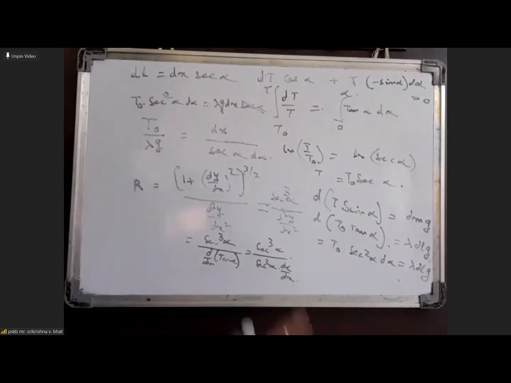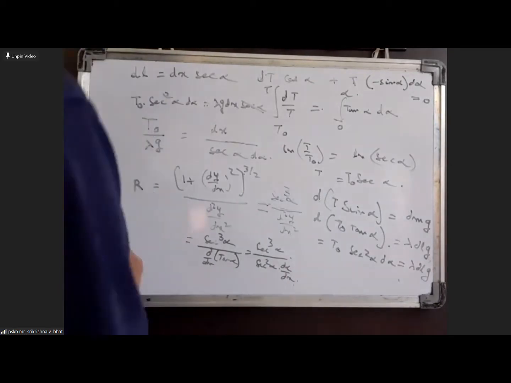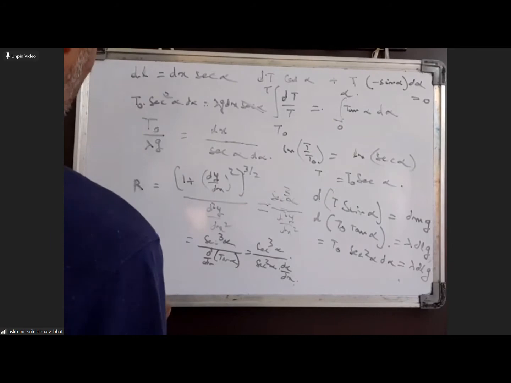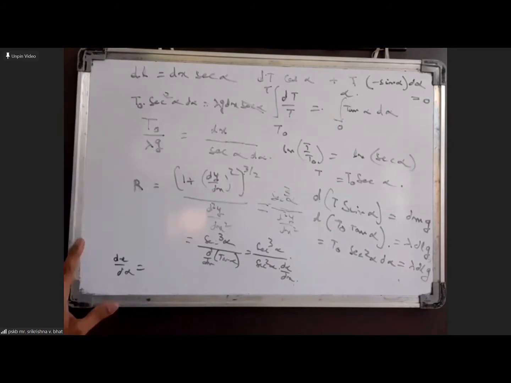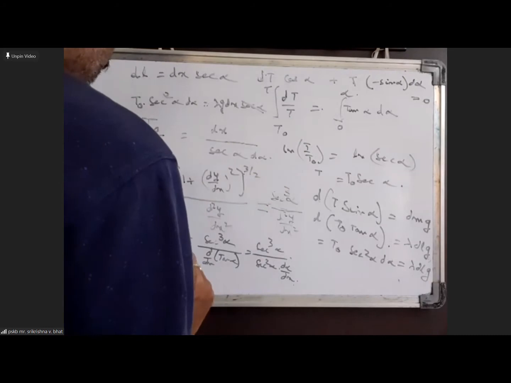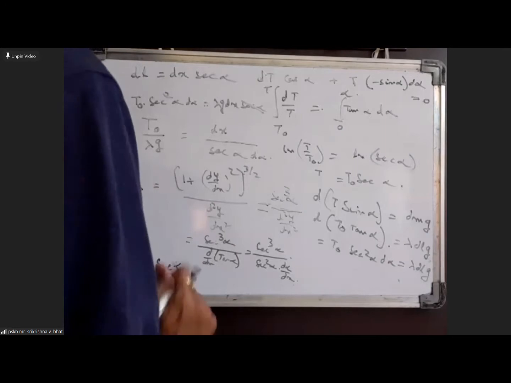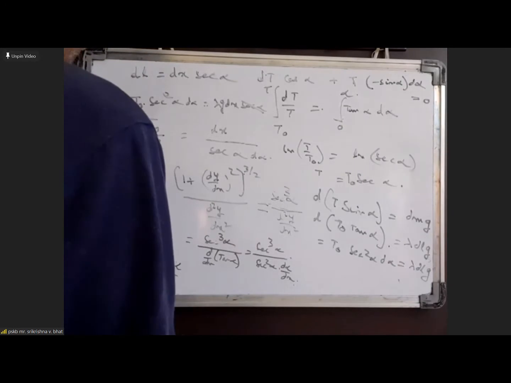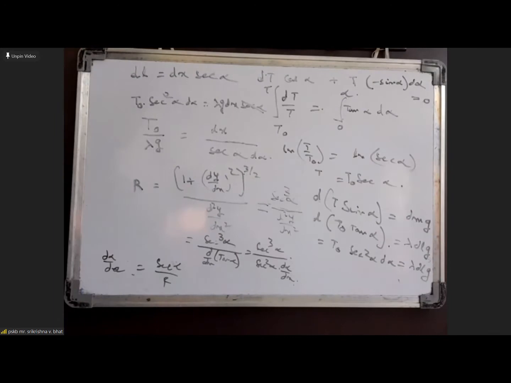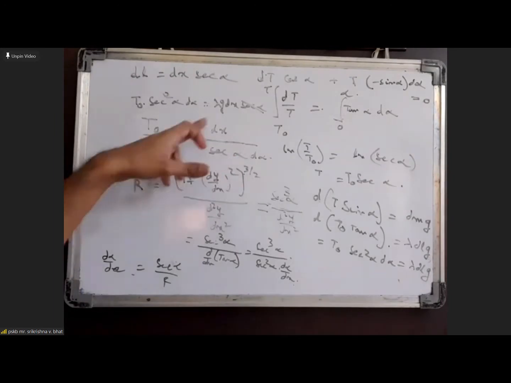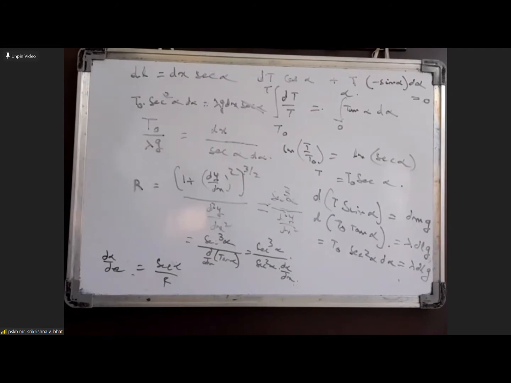So we can write dx by d alpha in terms of r. If you take d alpha by dx from the other side, we get dx by d alpha. Sorry, d alpha by dx will be secant alpha by r. So dx by d alpha should be nothing but r by secant alpha, and we get r by secant square alpha.